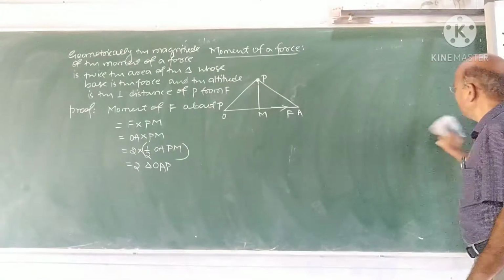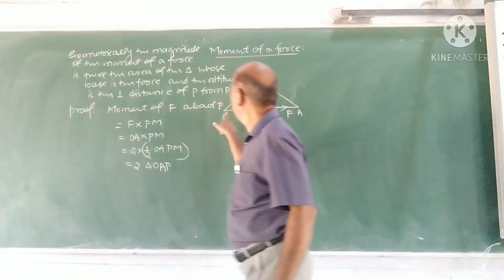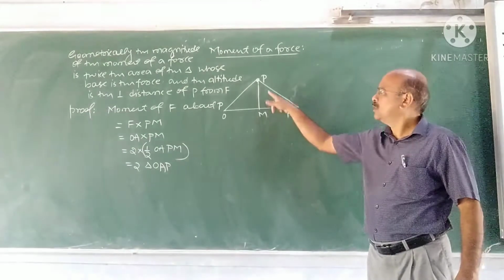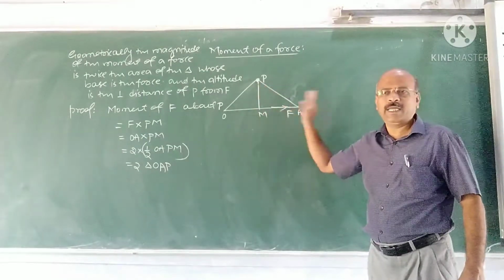In this triangle, what is the base? Base is line of action of the force. Altitude is perpendicular distance from where the point moment is taken from line of action of the force.